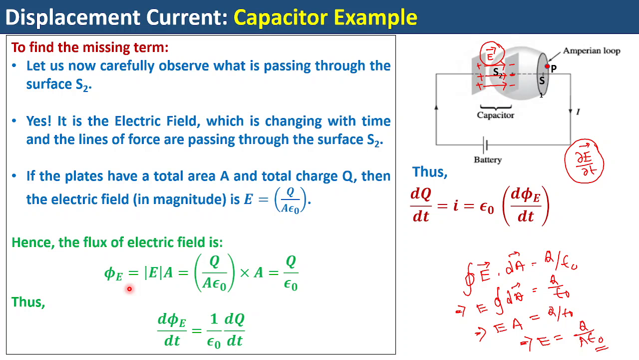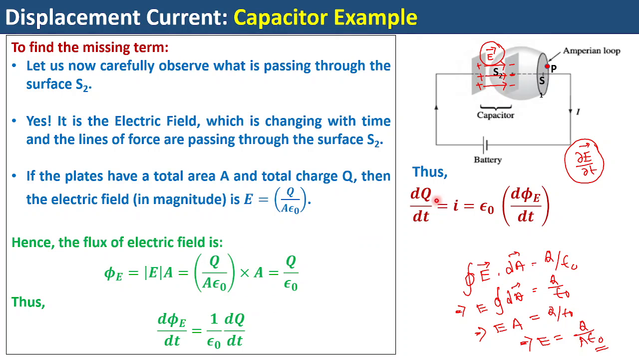Had this been magnetic flux, I would have written phi B, but here I have written phi E. So d phi E upon dt is equal to 1 upon epsilon naught dq dt. Because epsilon naught is a constant, you cannot differentiate it with respect to time. So what you can differentiate is q. That is why the rate of change of charge accumulation on the plate with time is equal to epsilon naught times the rate of change of electric flux across the plates.